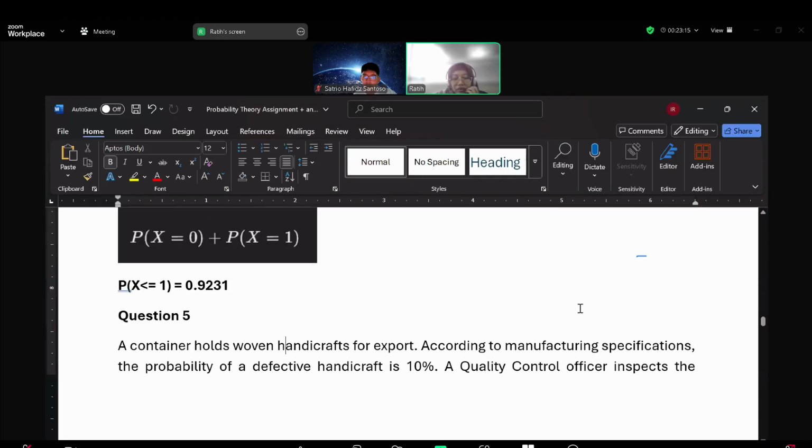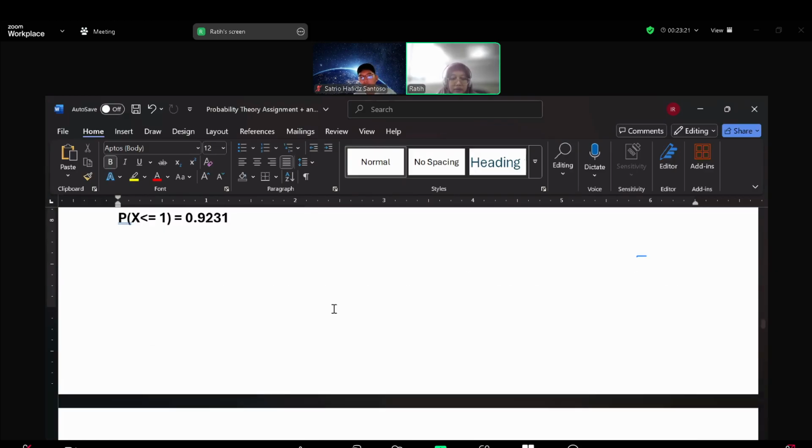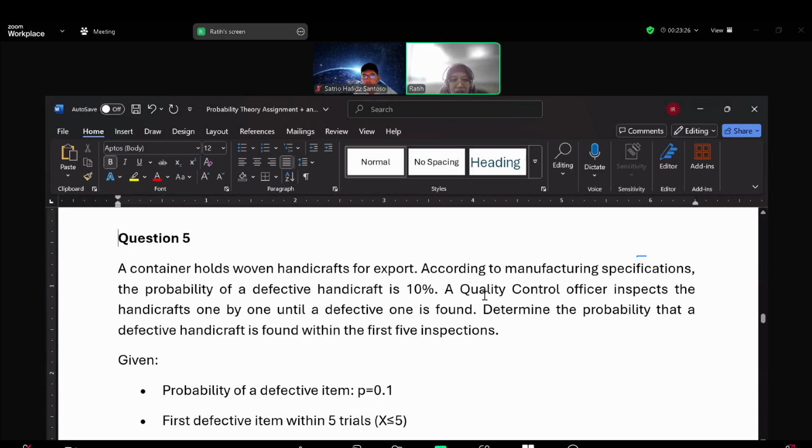Okay, question 5. A container holds woven handicrafts to export. According to the manufacturing specification, the probability of a defective handicraft is 10%. A quality control officer inspects the handicrafts one by one until a defective one is found.